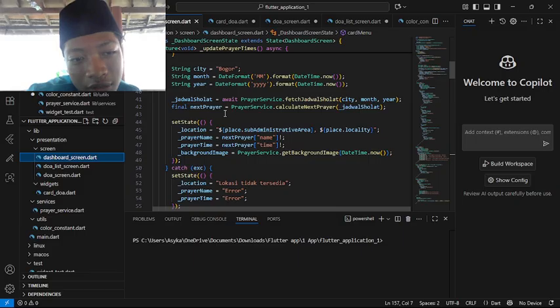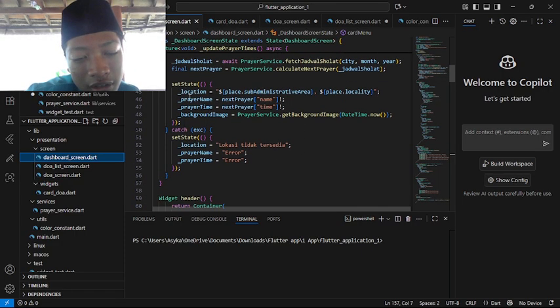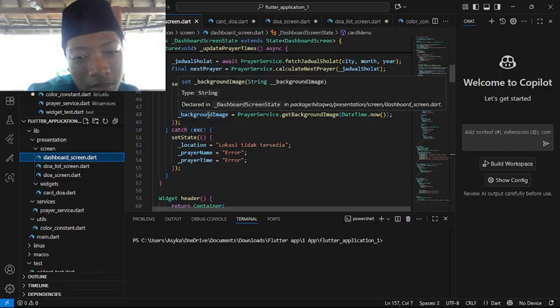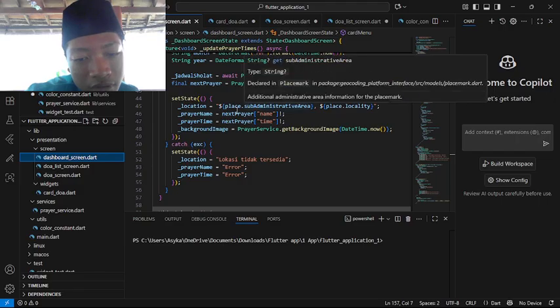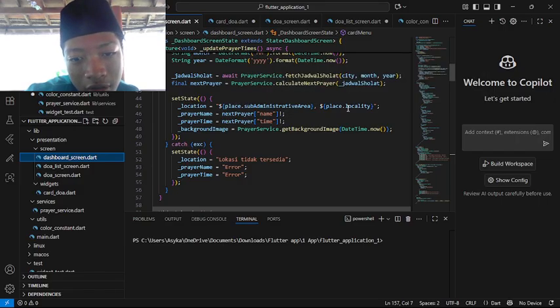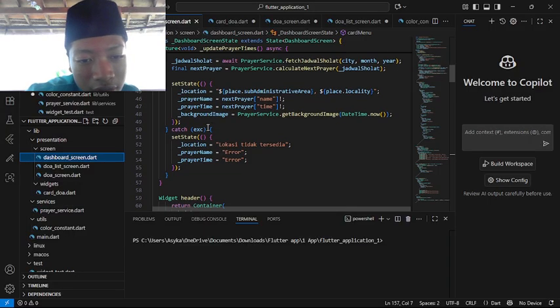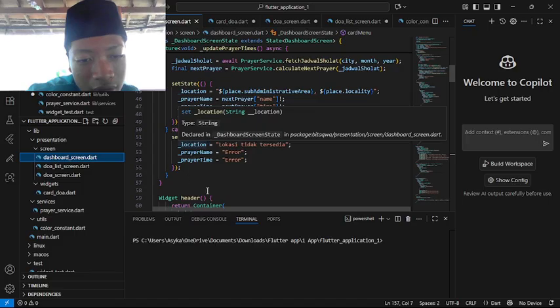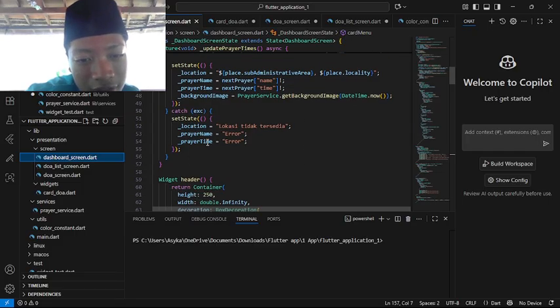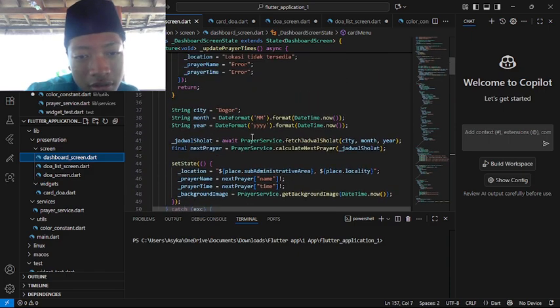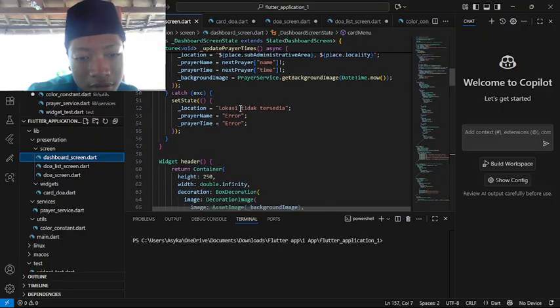So in here we are taking the jadwal sholat and calculating the next prayer. Set state, location, prayer name, prayer time, and background image, which is from before at the top. Here we are taking the place, running the same code as the prayer service. Catch exception. Set state, location, lokasi tidak tersedia, prayer name error, prayer time error. This is the same as before.